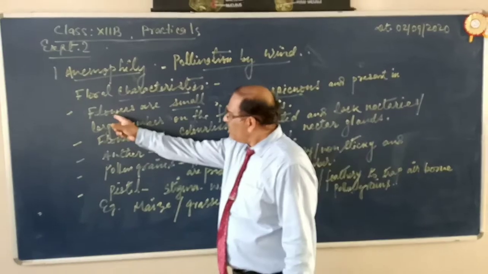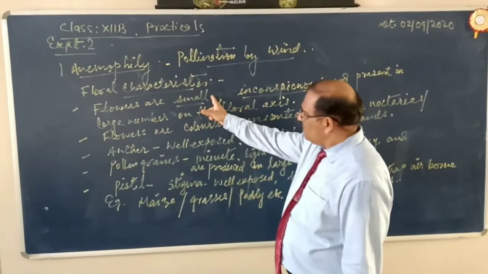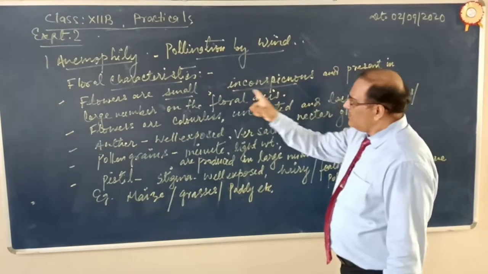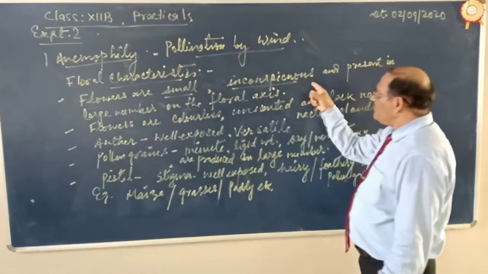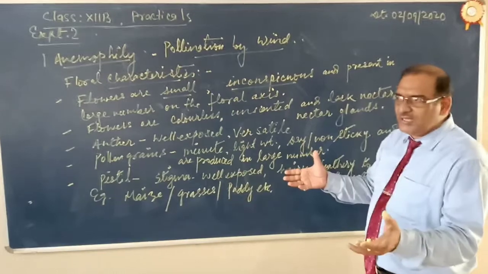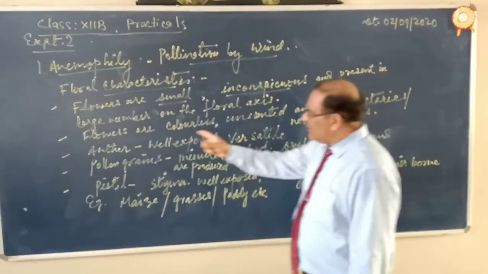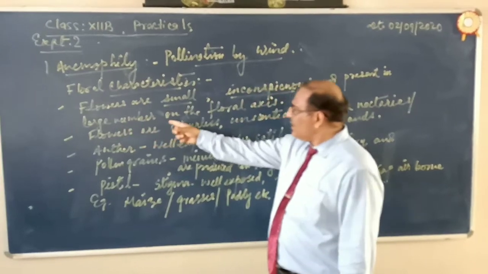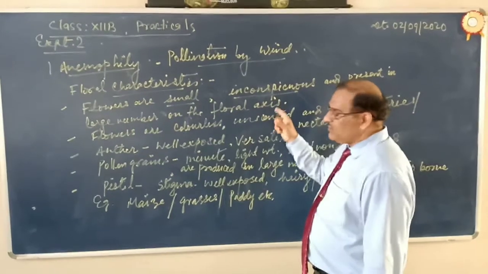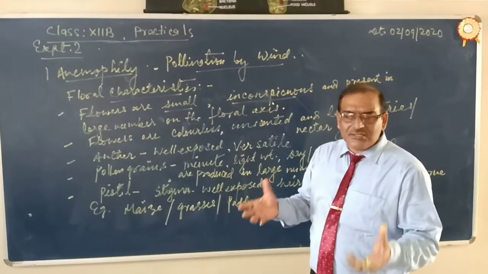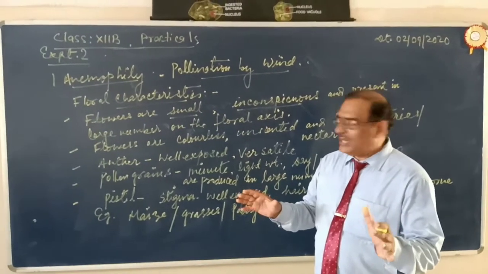So the flowers are small, very small in size, inconspicuous, meaning not clearly visible, very minute, and present in large numbers on the floral axis, in clusters.